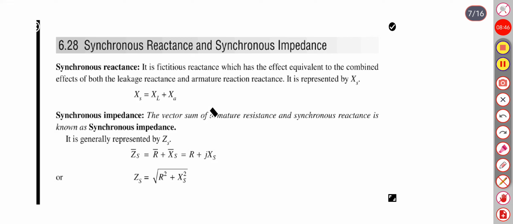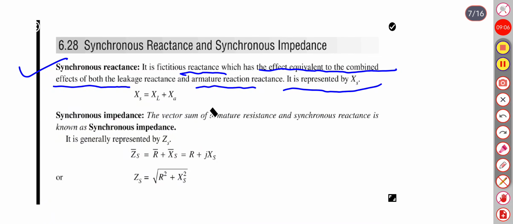Synchronous reactance and synchronous impedance. Synchronous reactance is a fictitious reactance which has the effect equivalent to the combined effects of both the leakage reactance and armature reactance, and it is represented as XS.